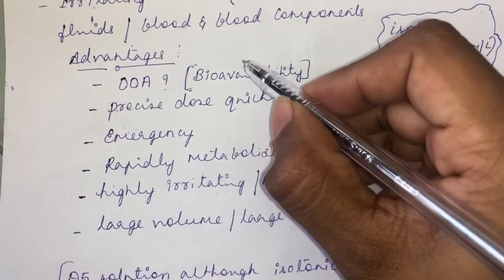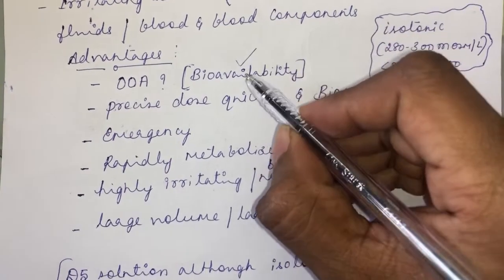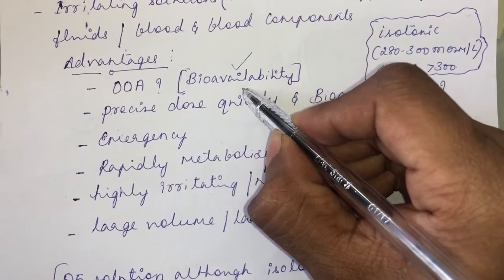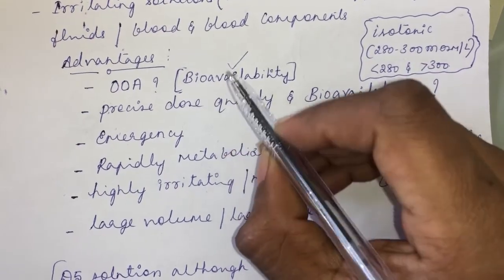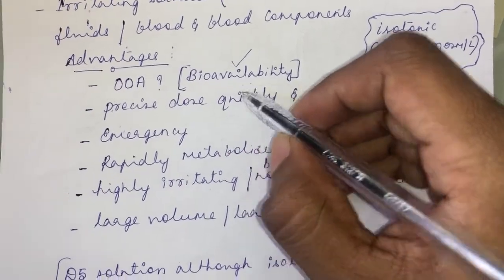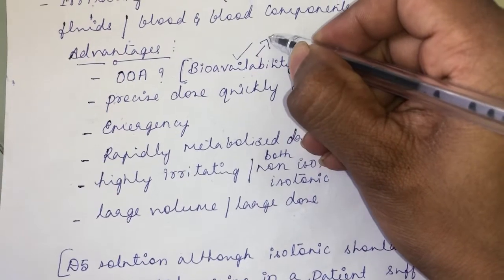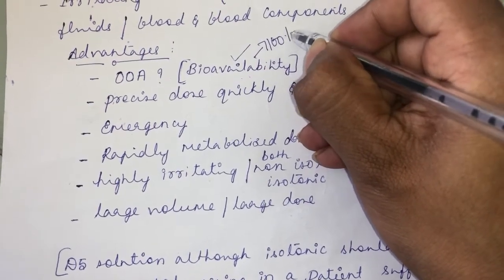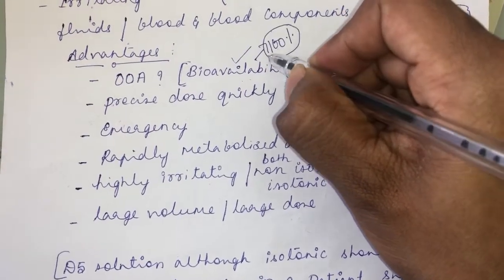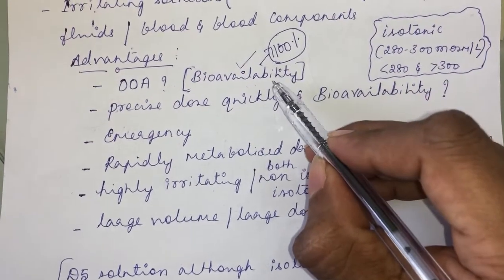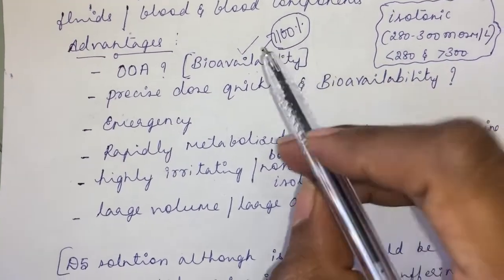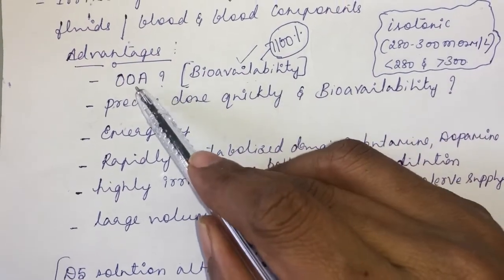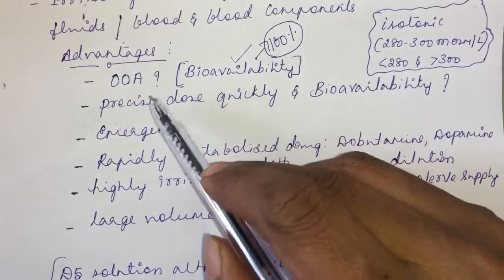So what will be its bioavailability? What do you mean by bioavailability? It is the amount of drug that reaches the systemic circulation. Since you are injecting the drug directly into the blood, the bioavailability of such a drug will be 100%. So it is the route of administration where the drug has 100% bioavailability, the intravenous route. Since there will be 100% bioavailability at the systemic circulation, obviously the onset of action will be very rapid.